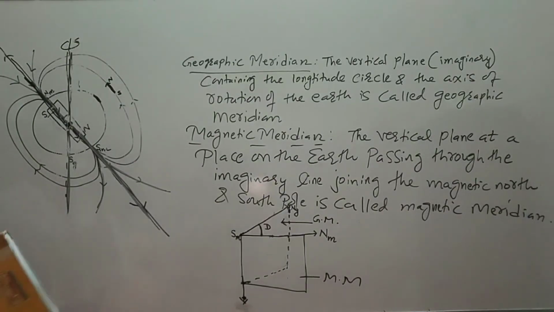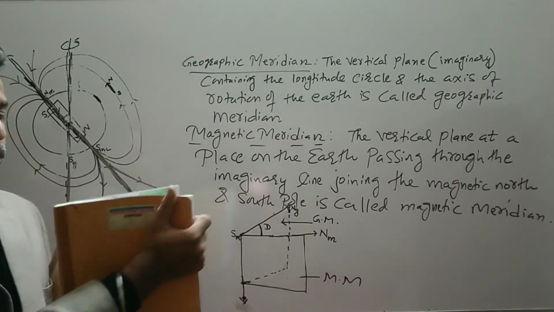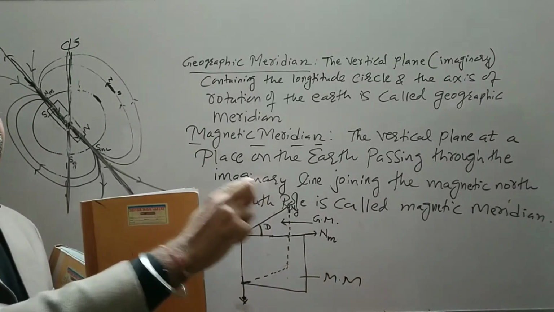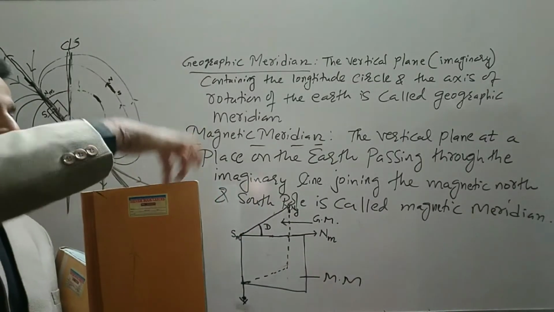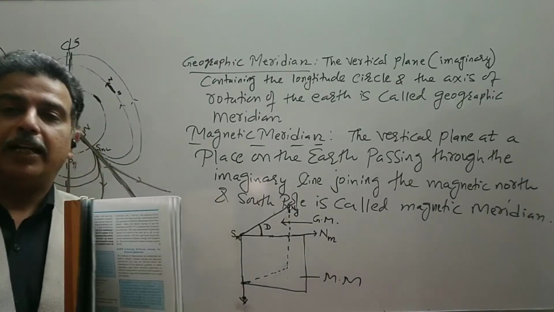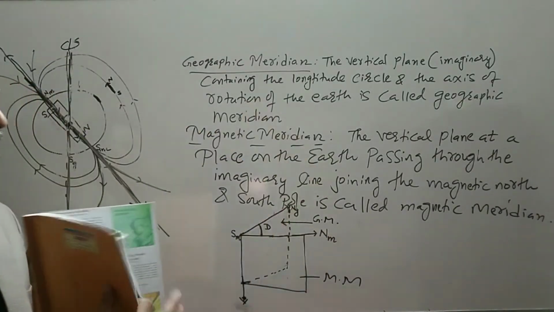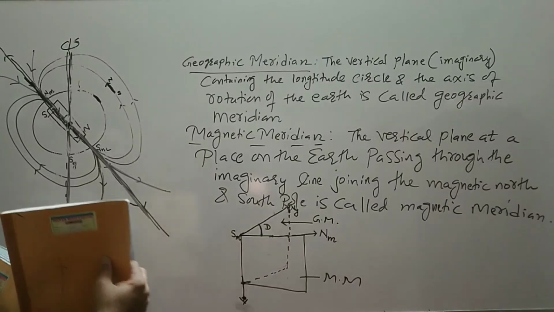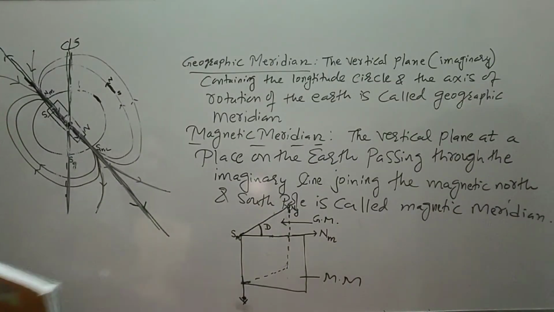It is like opening a notebook, and one plane is called the magnetic meridian, the other plane is the geographic meridian, and this angle is referred to as the angle of declination. That is the next term. So this is how we define the magnetic meridian and the geographic meridian.